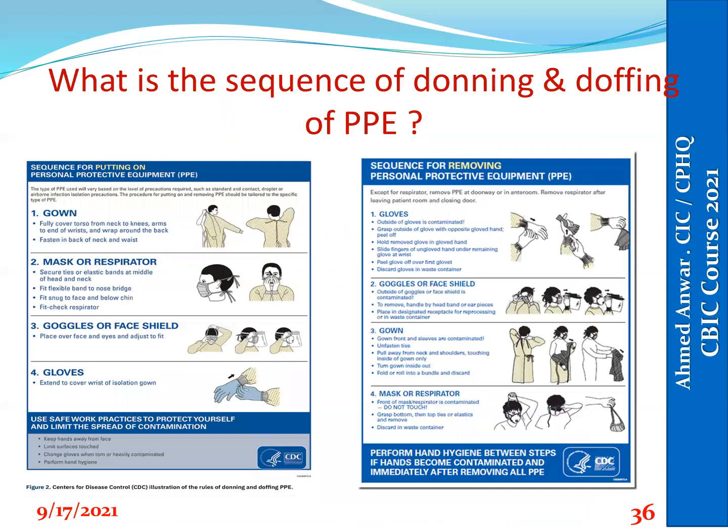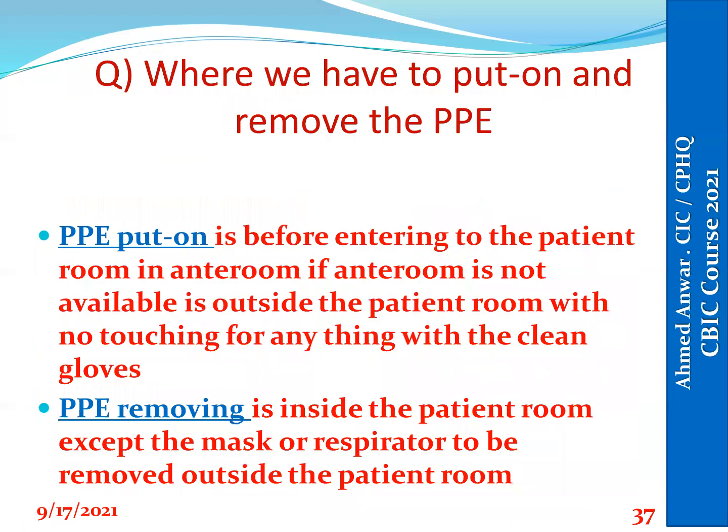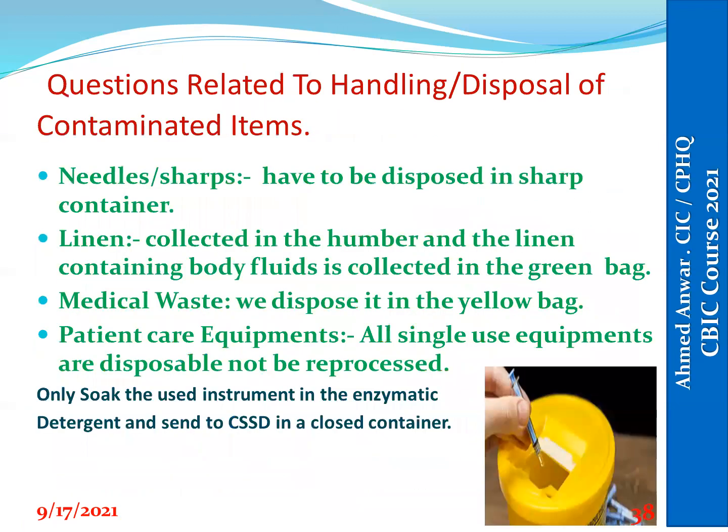Also, the surveyor will ask the staff about the sequence of donning and doffing PPE. We have to teach our staff an easy method for donning and doffing of the PPE. And these posters should be available and distributed everywhere, especially in the empty room of the isolation room. This is donning and doffing.